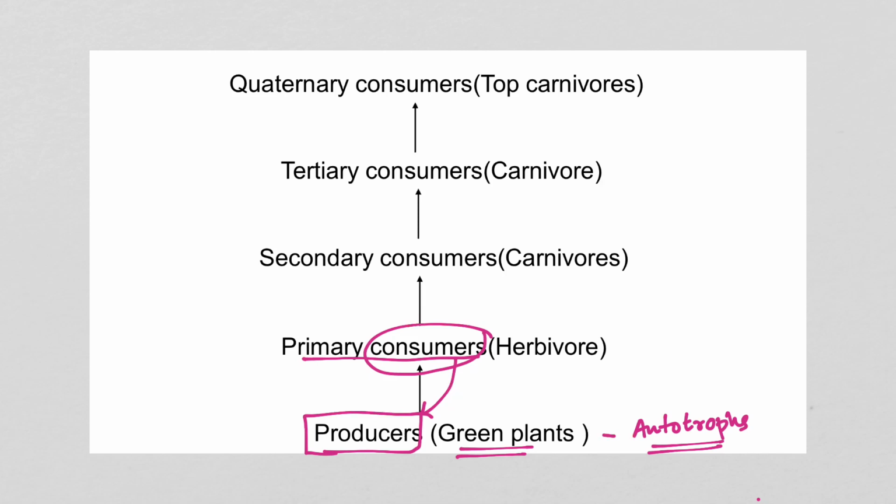These primary consumers are herbivores. Herbivores means those organisms which eat only plants. Herbivores are also called heterotrophs.